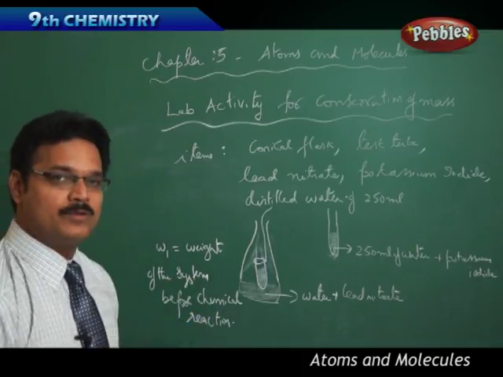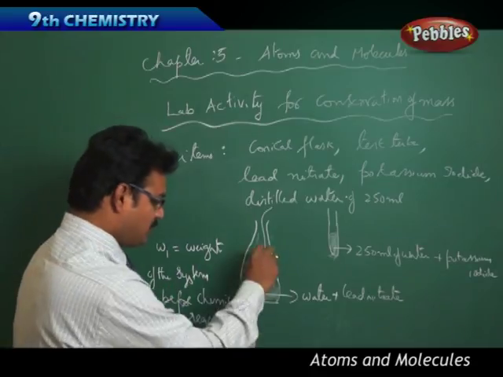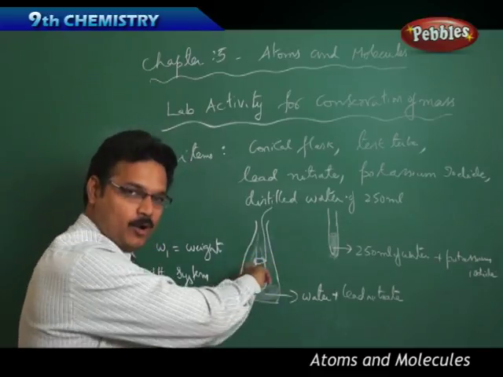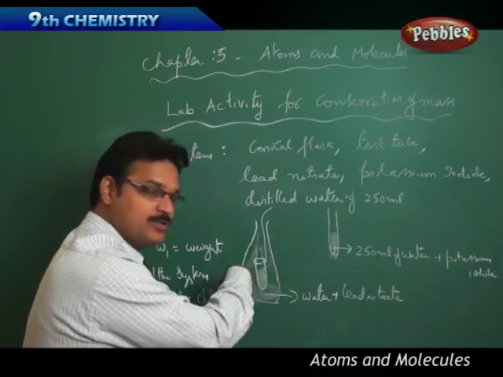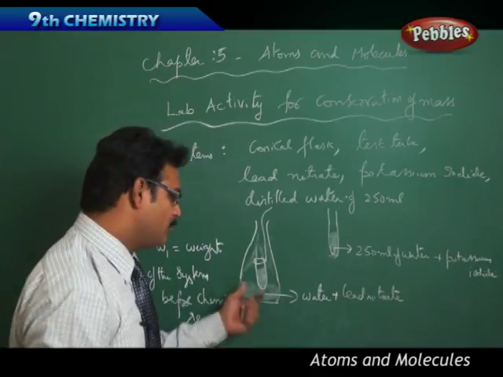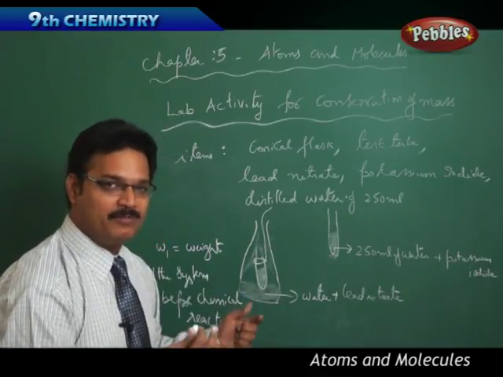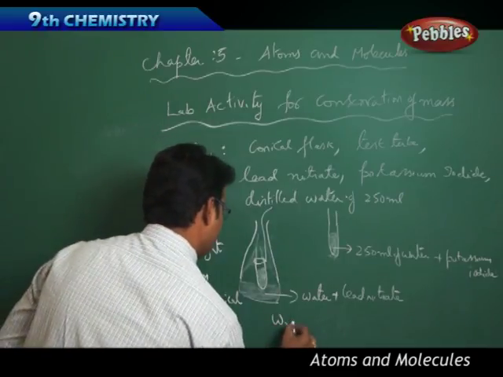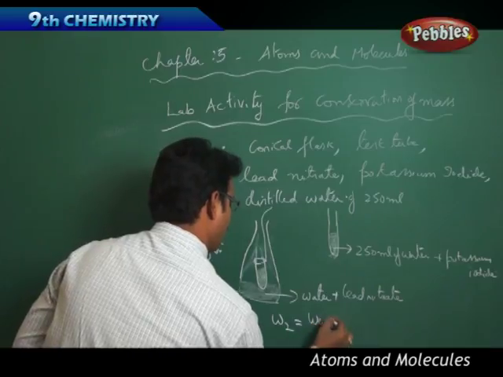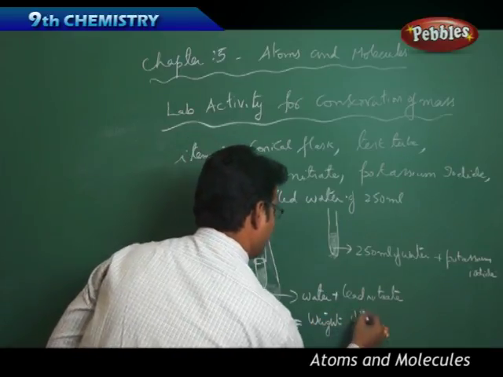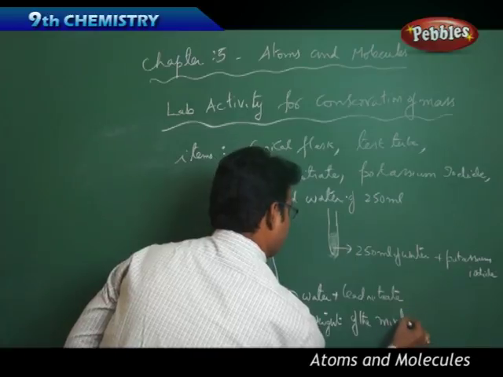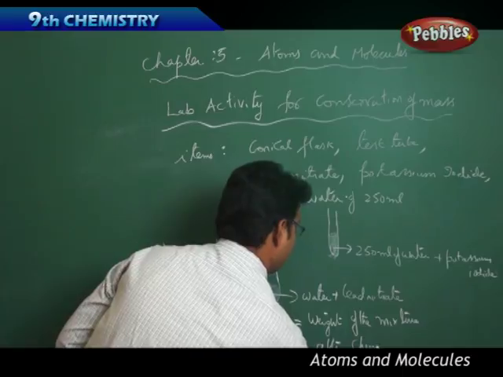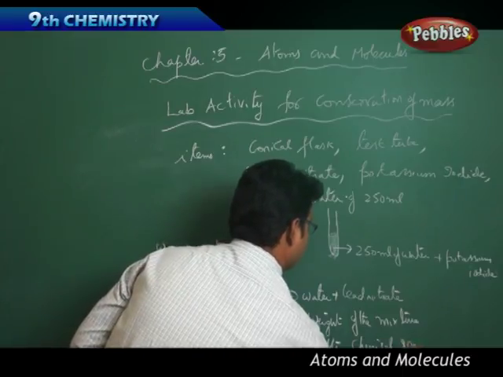Yes. Now, second step, what I have to do, you just shake the conical flask so that the test tube will turn clockwise or anti-clockwise, and both the solutions are mixed together. When both the solutions are mixed together, there will be some chemical reaction. Then again take the weight. And the weight is W2, which is the weight of the mixture after chemical reaction.